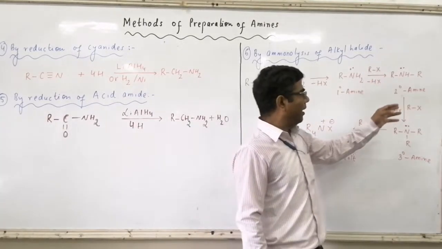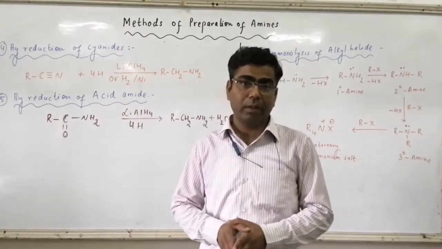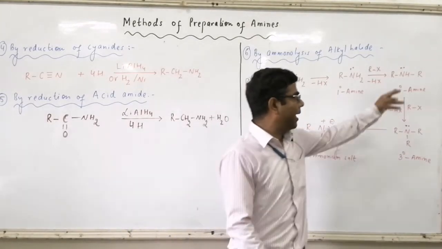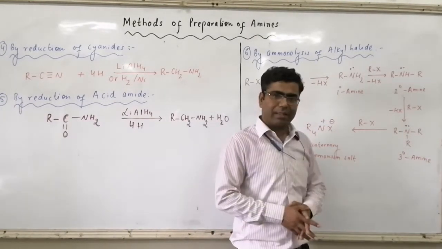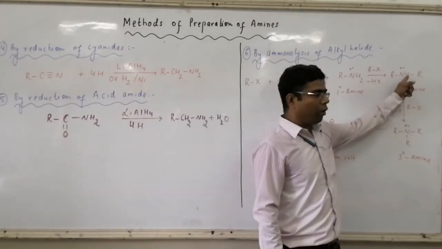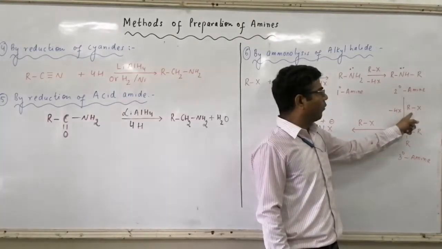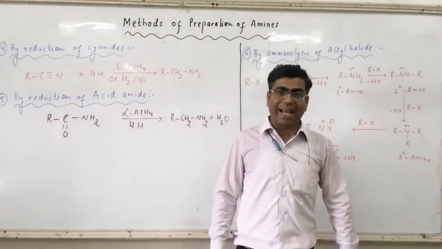As a result, we will get R2NH as a compound, that is secondary amine. Still, the nitrogen atom has a hydrogen atom here. So again, it will react with RX. With RX, H from here and X from here will be removed as HX. And the R part will form a new bond with the nitrogen atom. As a result, we will get R3N, that is tertiary amine.